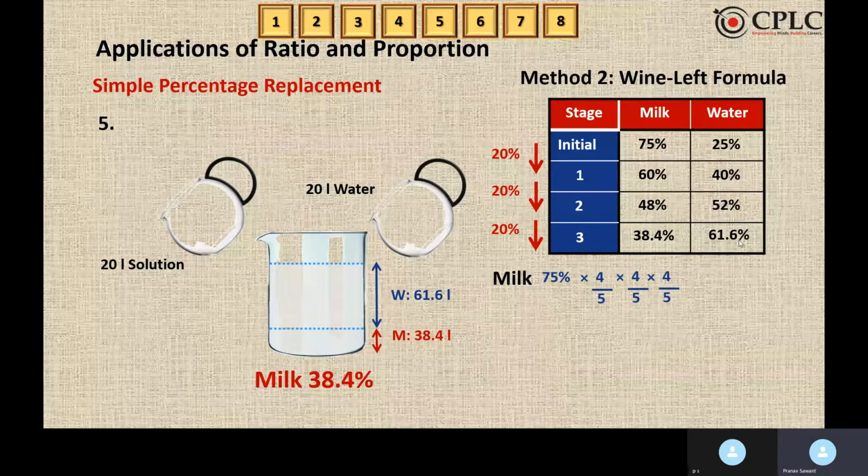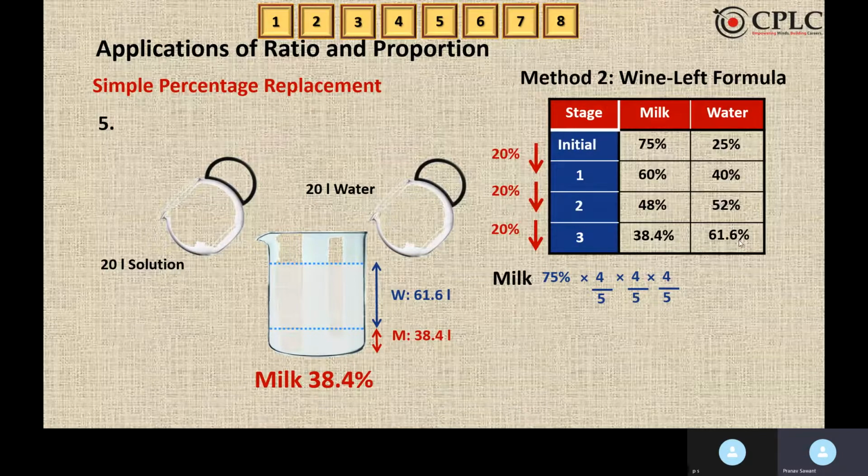That means 75% milk we had and 80% of the solution is still left. So we'll simply do 75% into 80%. That is, 80% is 4 upon 5. This process is repeated 2 more times. Hence, 20% removed again. If 20% is removed, 80% is still left. So I'll again do into 4 by 5.